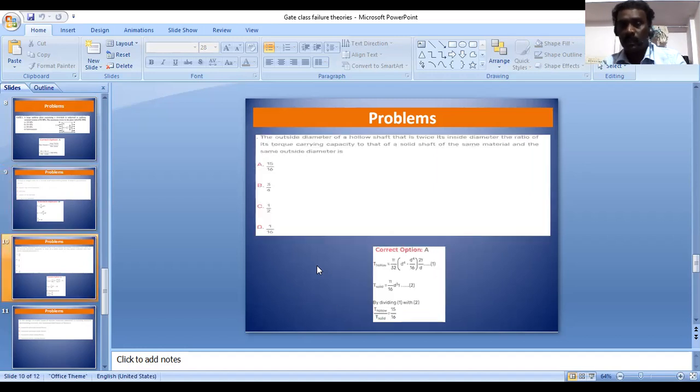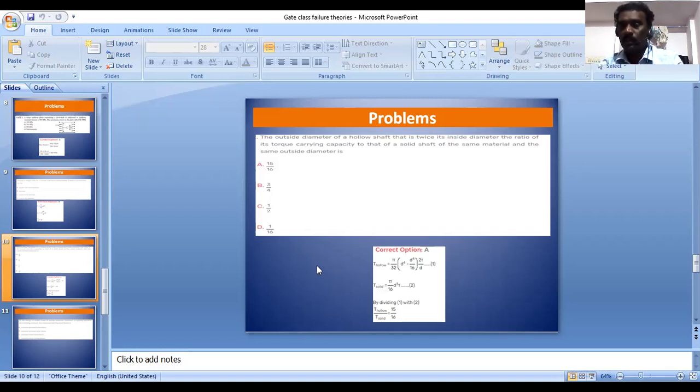Then, the outside diameter of the hollow shaft is twice its inside diameter. The ratio of its torque carrying capacity to that of a solid shaft of the same material and the same outside diameter is asked. Here we have two types of shaft, one is a solid shaft, another is a hollow shaft. The ratio between the torque transmitting capacity of the solid shaft and the hollow shaft is the question.